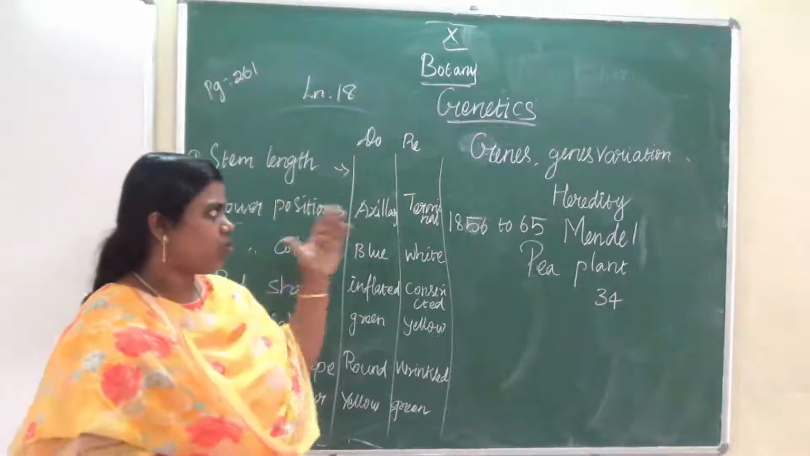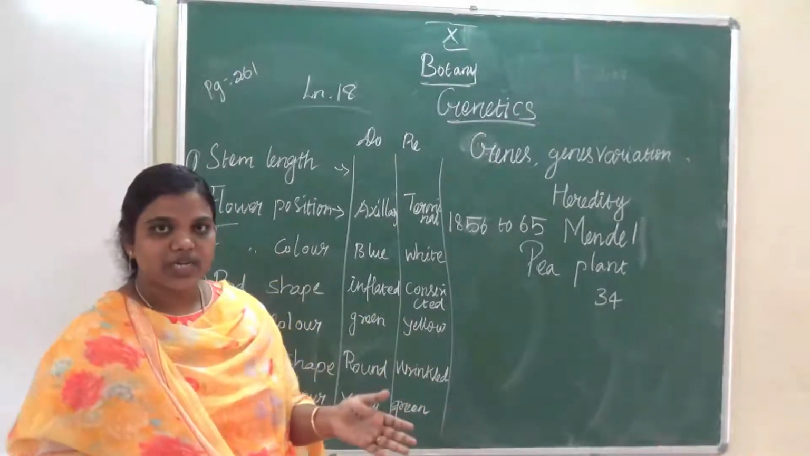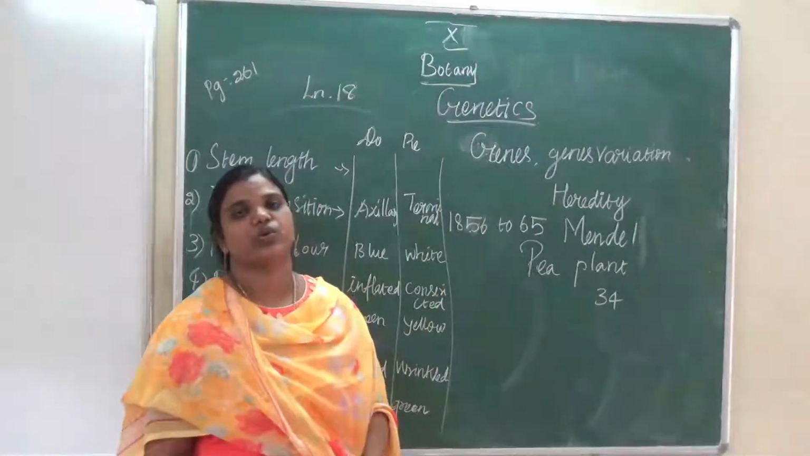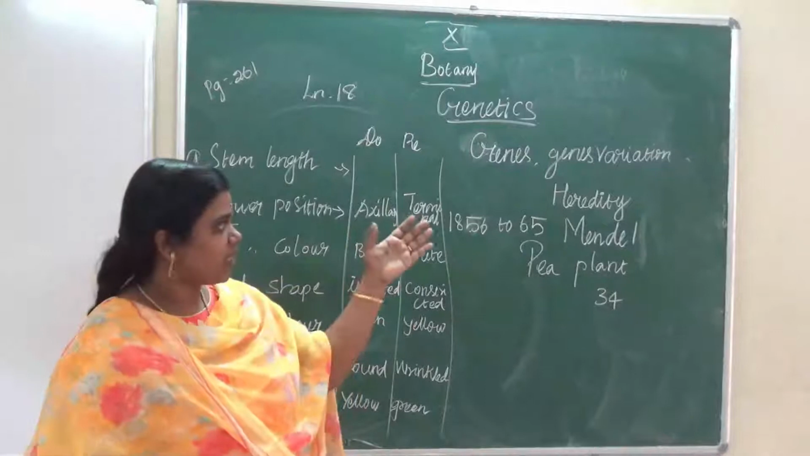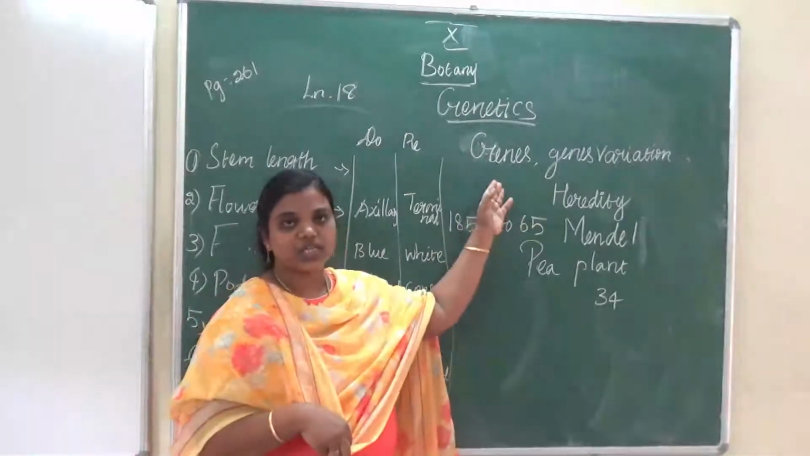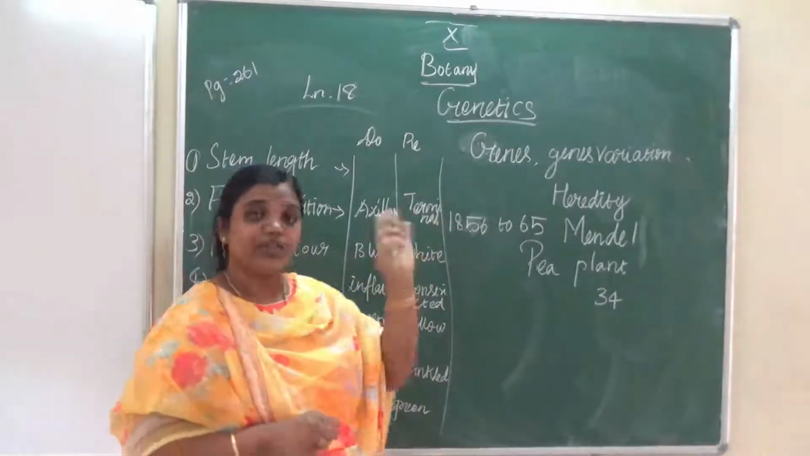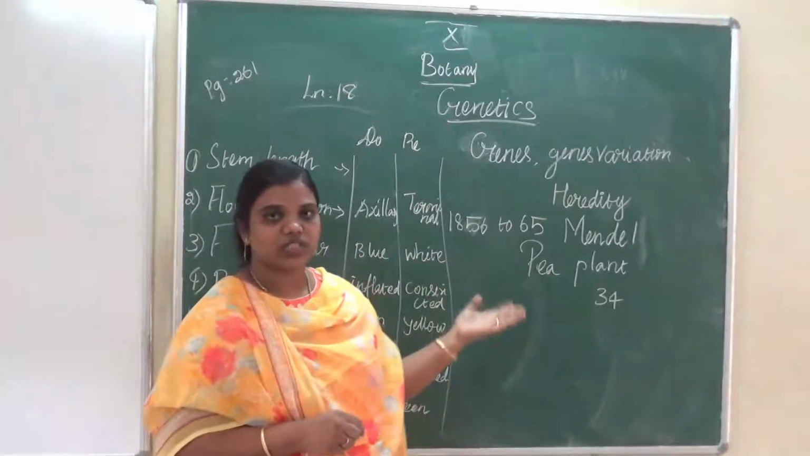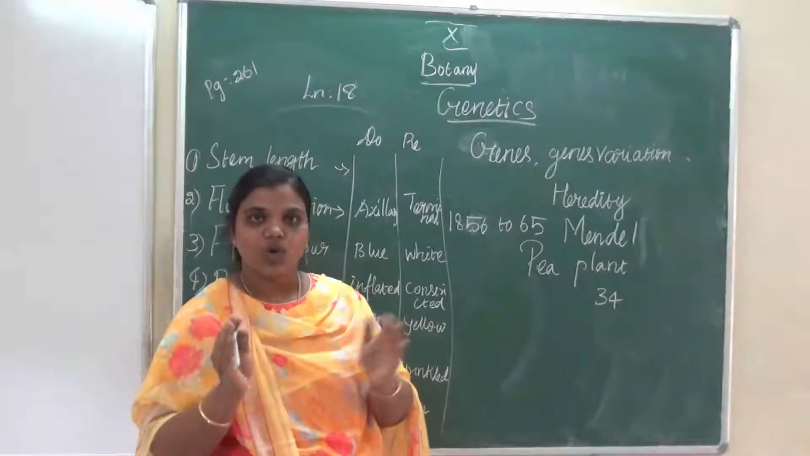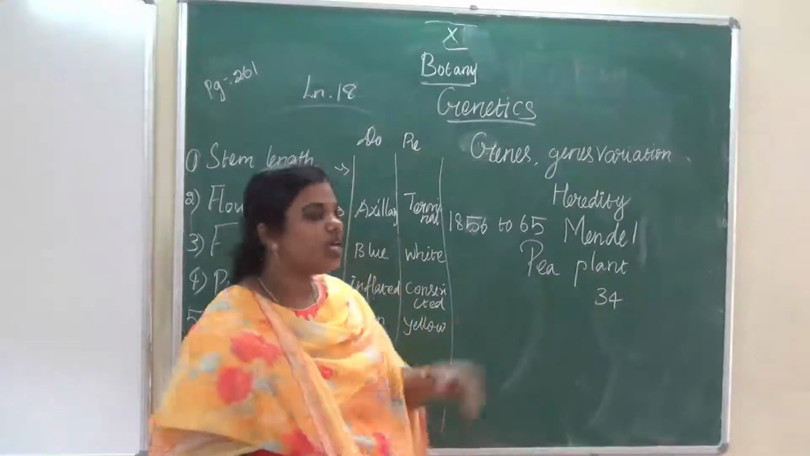Now, genetics. What is genetics? Genetics is the branch of biological science that studies gene variation and heredity. What is a gene? A gene is present on the chromosomes. Gene variation means the difference of genes. And heredity means the transmission of characters from one generation to another generation, that means from parents to offspring.